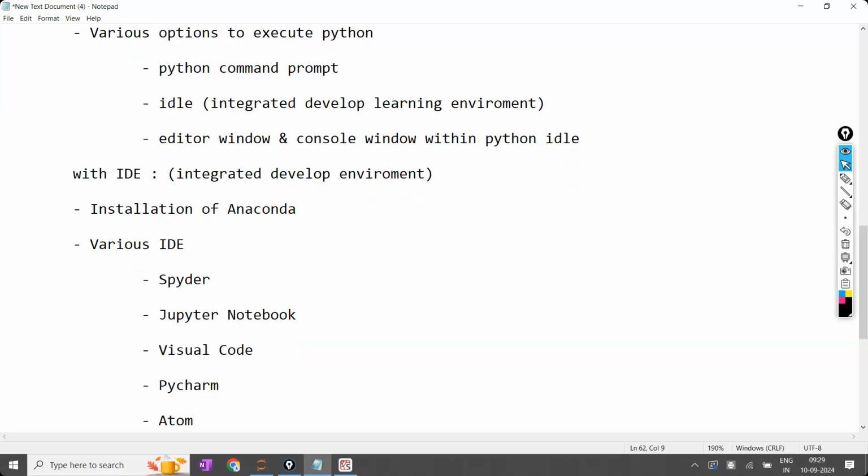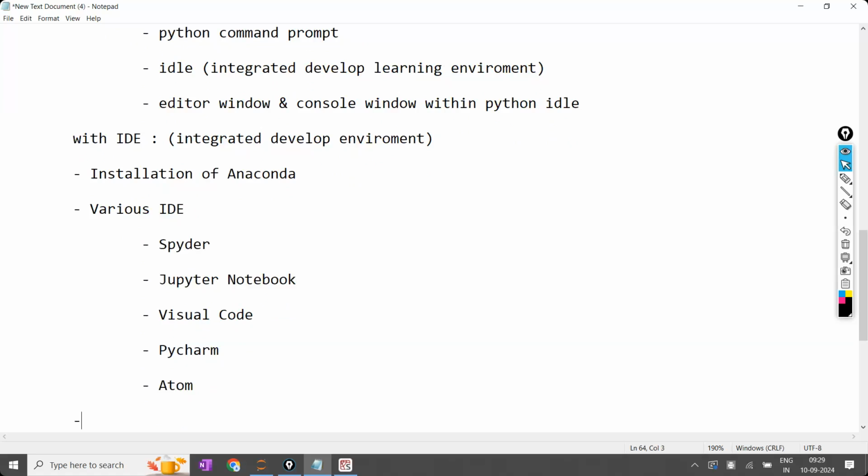The choice is yours. Whichever you feel easy, that is the best one. There is no fixed rule that you have to use this one only. Select as per your choice. According to me, whichever I feel easy, that I will explain. That is my choice. It is not compulsory that you use that one only. Select whichever you feel easy and go with that. The answers will be the same, not even a minute difference.